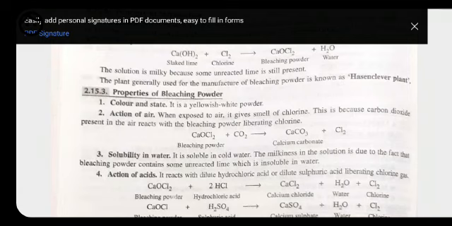So whenever we dissolve bleaching powder in water, it is soluble in cold water also. And still the color is milky. Why? Because of the presence of some unreacted lime. That's why it seems to be milky, and this unreacted lime is insoluble in water.